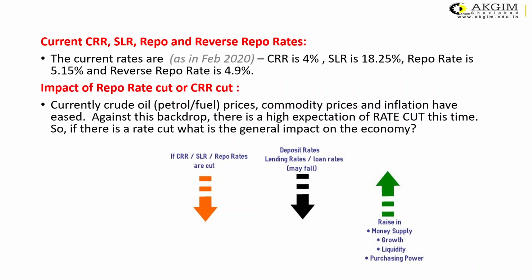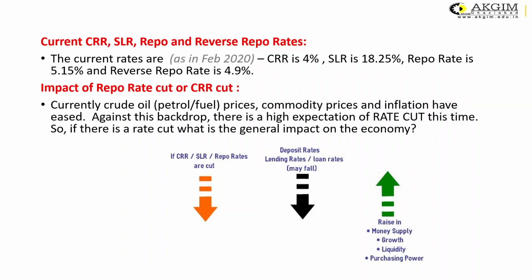Here you can see that if the CRR, SLR and the repo rates are cut, it means the banks are required to pay a lesser amount in the form of CRR to the central bank. They are required to invest a lesser amount of money in the SLR. Even they can take loans at lower interest rates from the Reserve Bank of India. So this is giving more money supply in the economy. This is generating more money for the commercial banks, and when the commercial banks have more money available with them, they lend that money at a lesser cost of credit, that is, the interest rate.